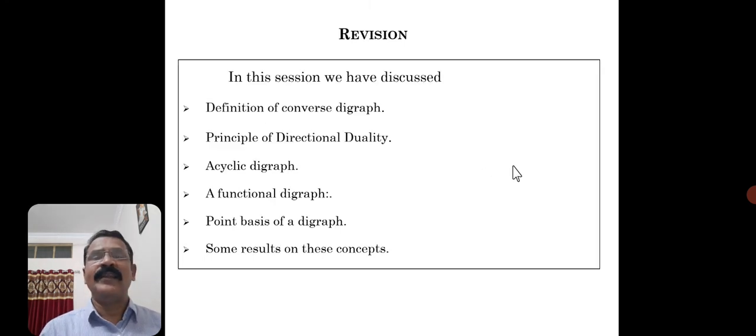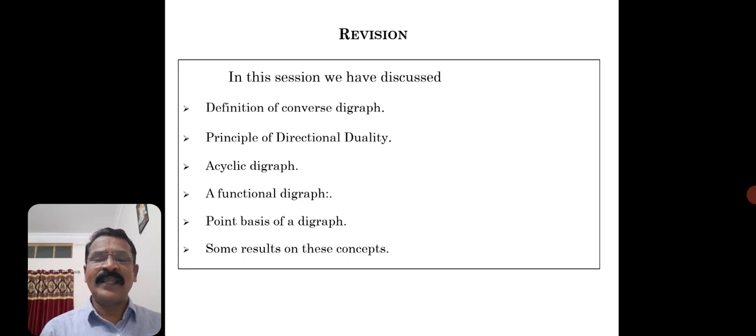Okay, so these are the ideas we discussed in this session. We have understood the concept of the converse digraph. Just redirecting: if there is an edge from A to B, then convert that to B to A. Like that you will get another digraph, which is the converse digraph of D. The vertex set will be the same as that of the original graph. Then we have discussed the principle of directional duality: whatever concept you have, you can generate the results on the converse digraph. That principle is called the principle of directional duality.